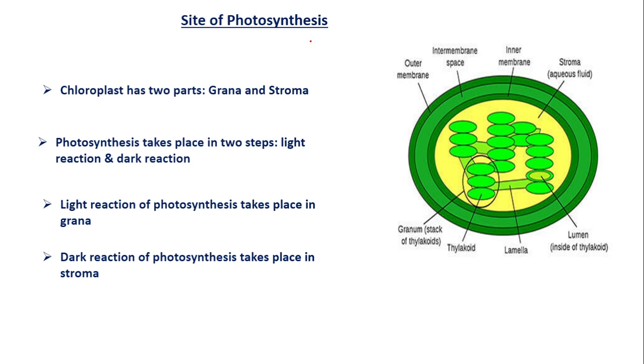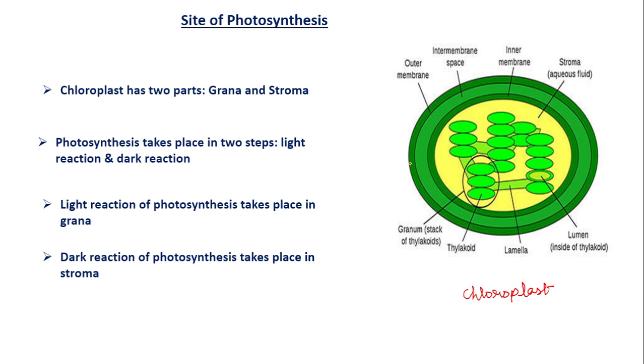Next, let us discuss the site of photosynthesis. I already told you the leaf is the site of photosynthesis. Particularly, we can say the chloroplast is the site where photosynthesis occurs. Now, look at the structure of the chloroplast. This is the chloroplast.